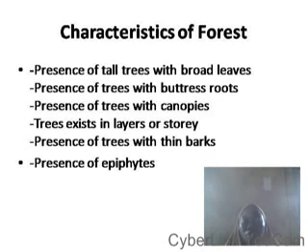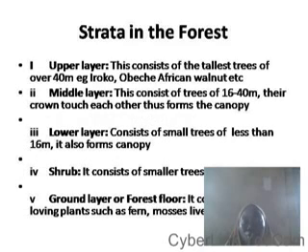So we are looking at strata or layers in the forest. Remember, from the characteristics of forest, we said that the trees form canopies. That's one of the characteristics, and the trees are in strata or layers. Now we have the upper layers. The upper layers consist of the tallest trees, and these trees usually are over 40 meters in height. A very good example is the Iroko tree.